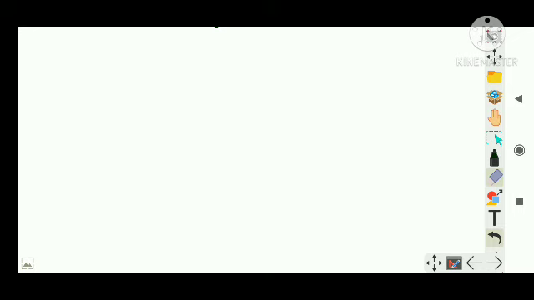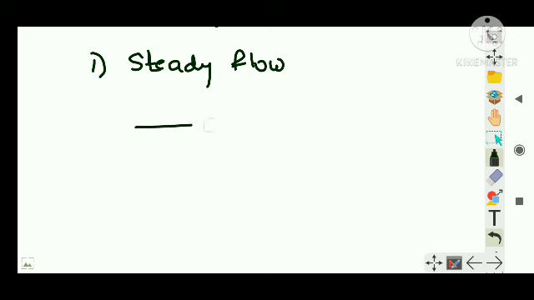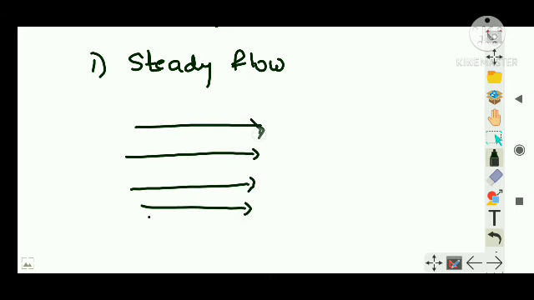Now we are moving to the next topic which I want to discuss, types of fluid flow, and after that we'll do some problems also related to this topic. Now types of fluid flow is very easy. First type of fluid flow you have to learn is steady flow. You can understand from the name itself. Steady flow is also called streamline flow. It is said to be steady if at any point, suppose this is a fluid flow, this is something I am drawing for steady flow.